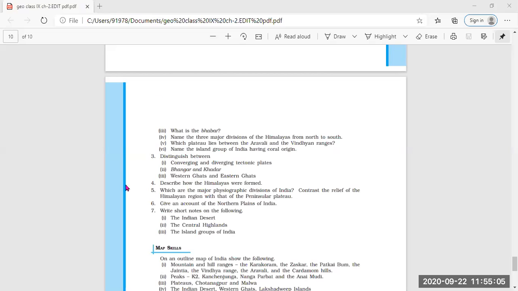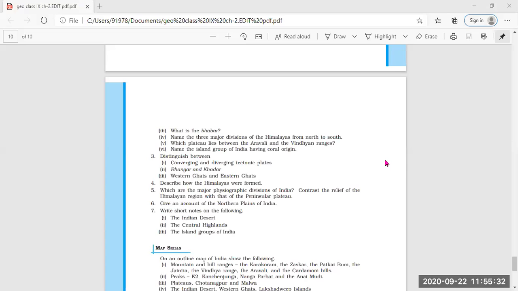This is one of the most fertile plains in the world. The plains spread over an area of 7 lakh square kilometres. Yes, good. Very good.